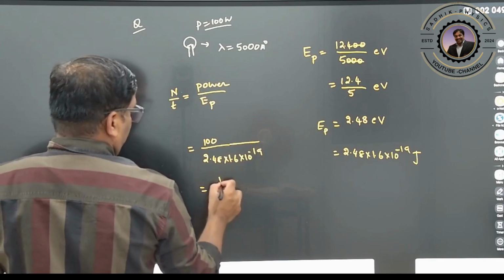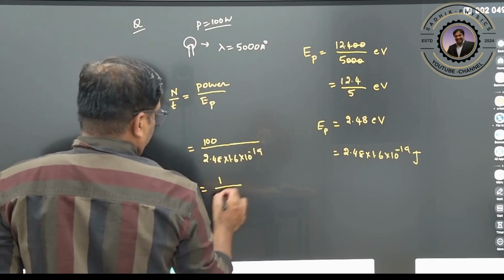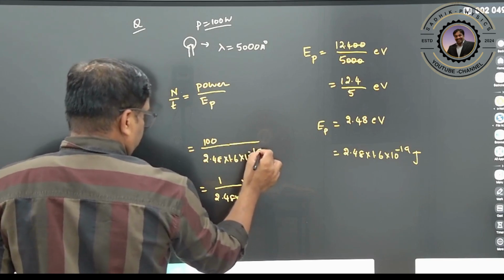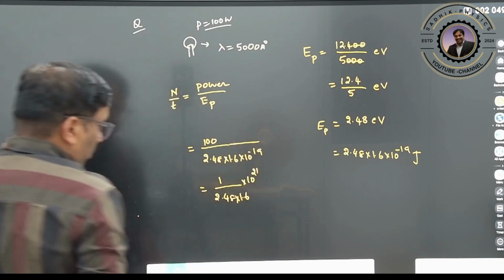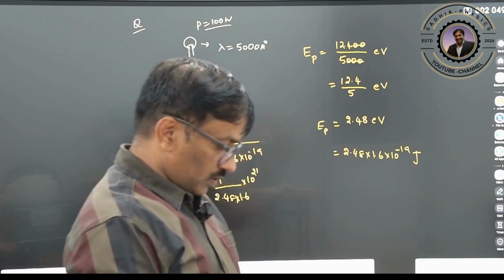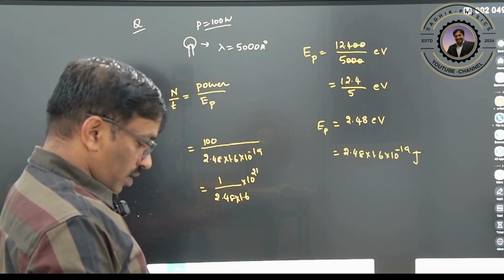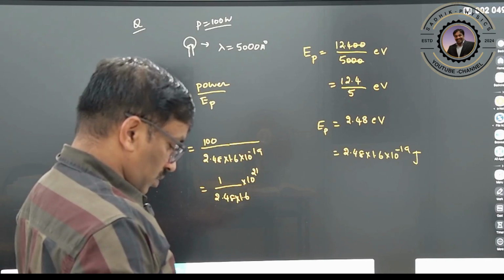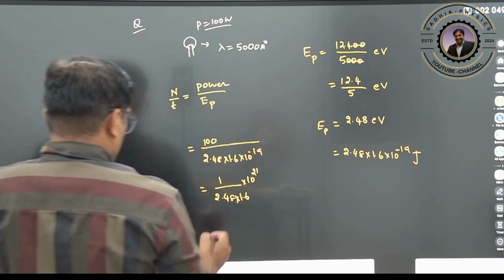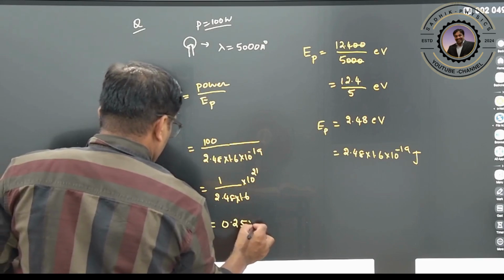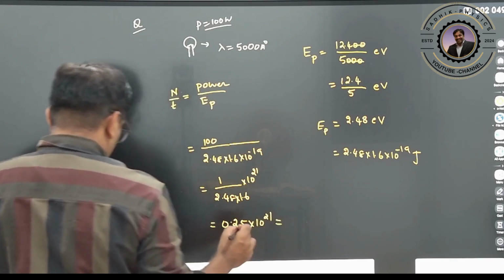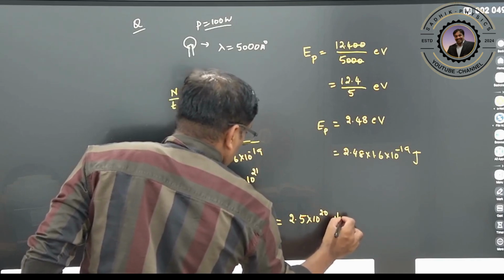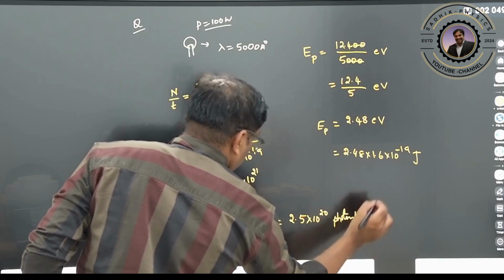So taking it to the top, 1 by 2.48 into 1.6 into 10 to the power of 21. Let me see this value. 1 divided by 1.6, so nearly 0.25 into 10 to the power of 21. Nearly, so 2.5 into 10 to the power of 20 photons per second. You can understand.